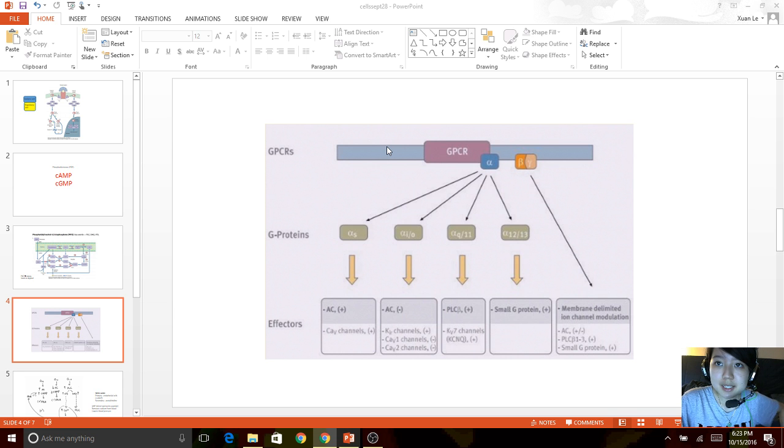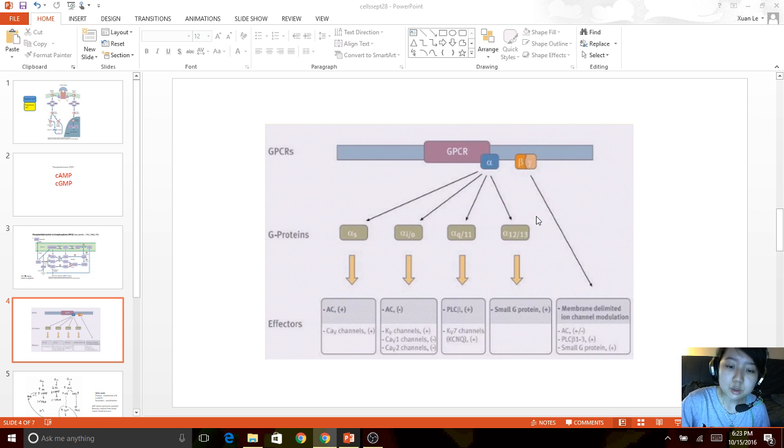So remember when we said that the GPCRs are going to activate G proteins? So there are 4 major categories of G proteins. There's Gs, Gi, Gq, and then G12/13. These are all different G proteins which release different active subunits that do different things.